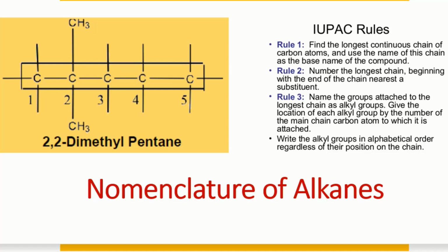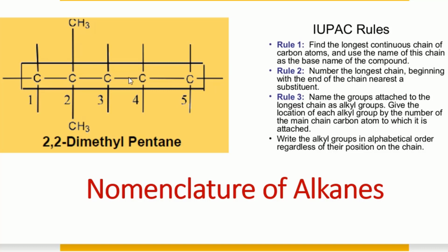So there are some rules for giving the naming to the organic molecules. These are called as the IUPAC rules. So I will discuss those IUPAC rules and I will apply on one representative example. So first rule, the major rule is we have to select the longest continuous chain of carbon atoms. So if we have any organic compound having carbon atoms, we have to select the longest continuous chain of the carbon atom. So for example, this is one of the molecule.